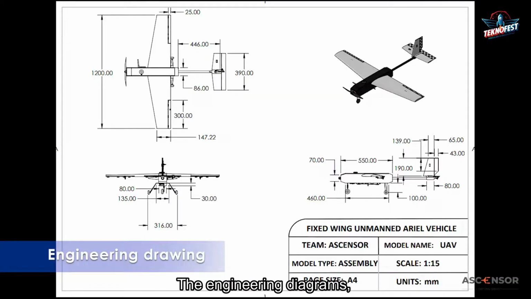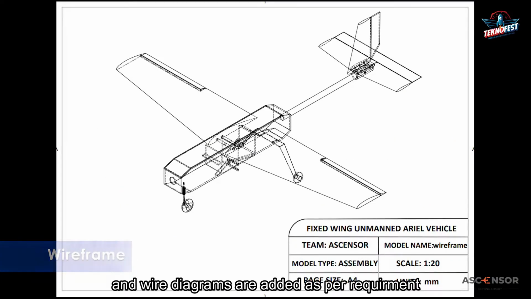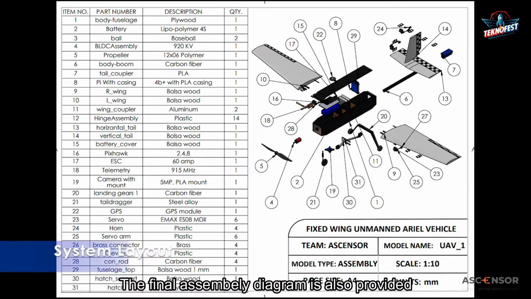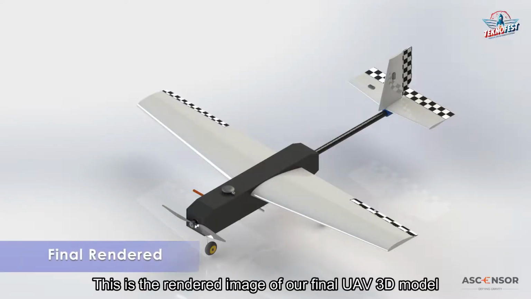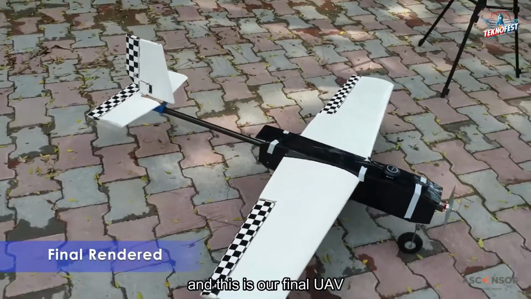The engineering diagrams, structural configuration diagrams and wire diagrams are added as per requirement. The final assembly diagram is also provided. This is the rendered image of our final UAV 3D model, and this is our final UAV.